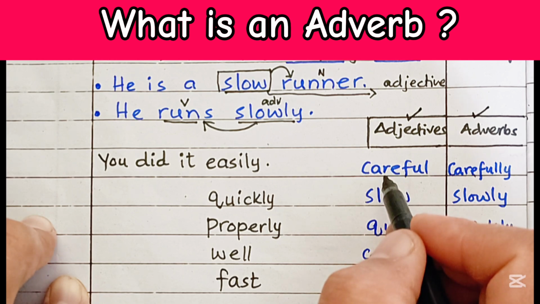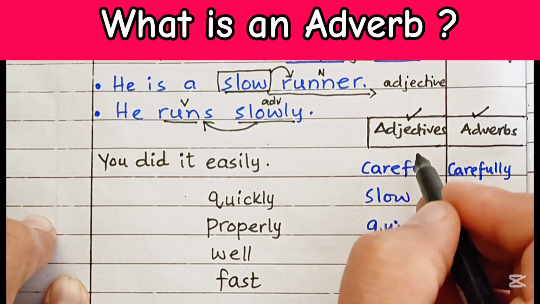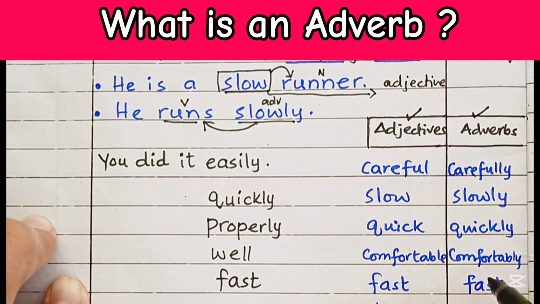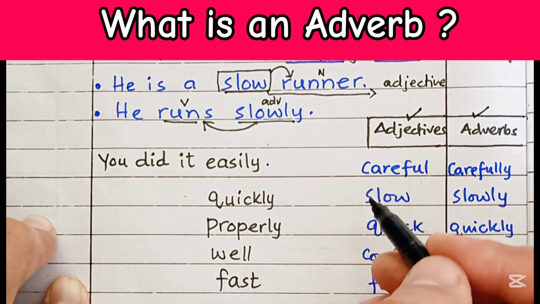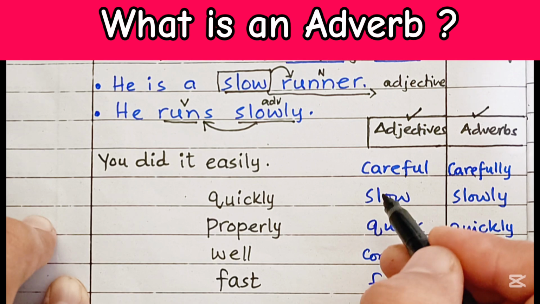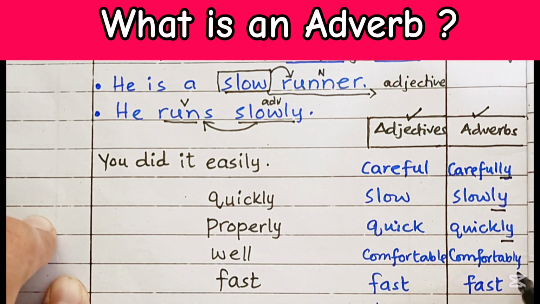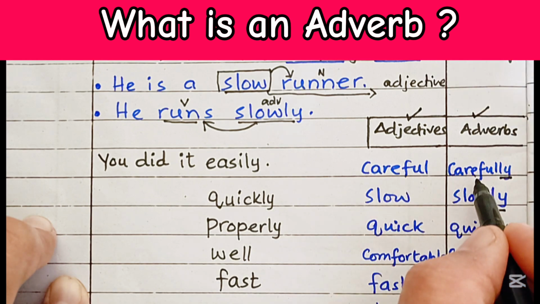Here is a list of some adjectives, and then here are some adverbs. One of the differences between these two groups is that the adverb often has an ly ending. We can see over here, careful is the adjective and carefully is the adverb.